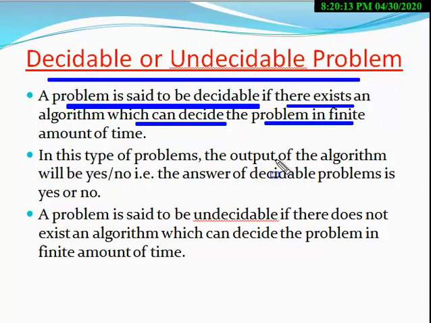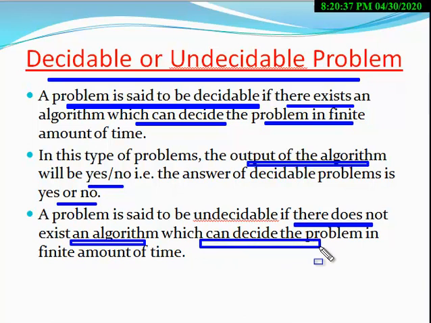In this type of problem, the output of the algorithm will be yes or no. The problem is said to be undecidable if there does not exist an algorithm which can decide the problem in a finite amount of time.